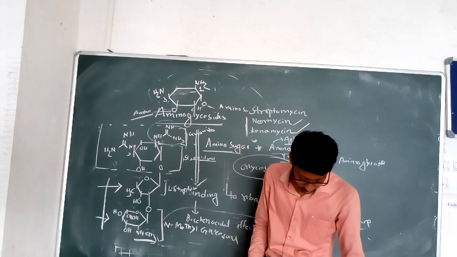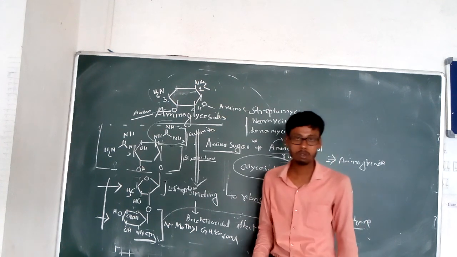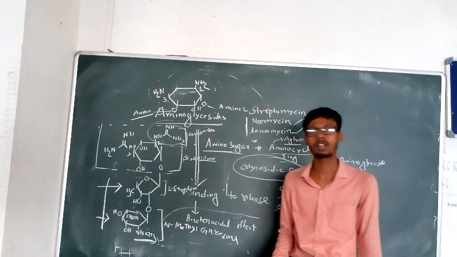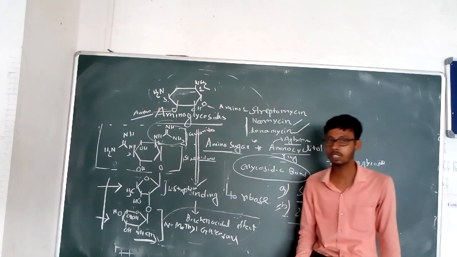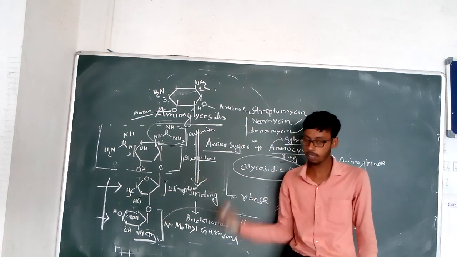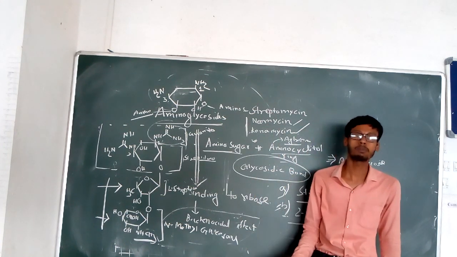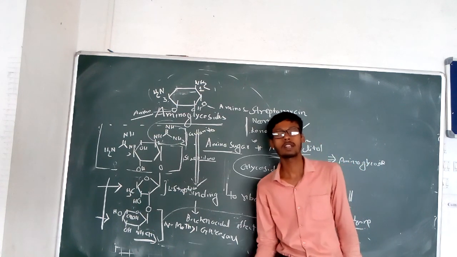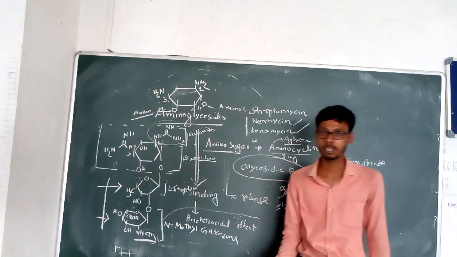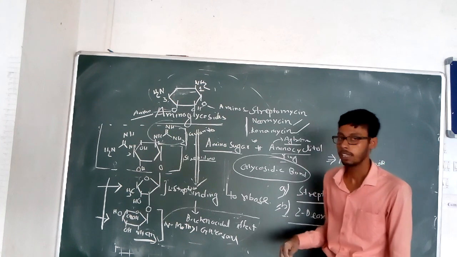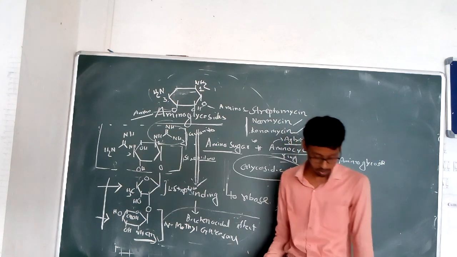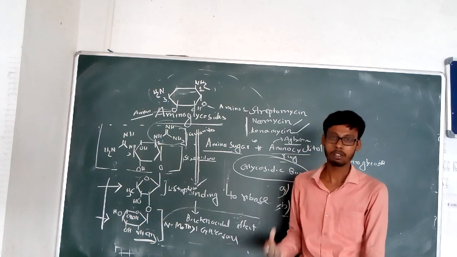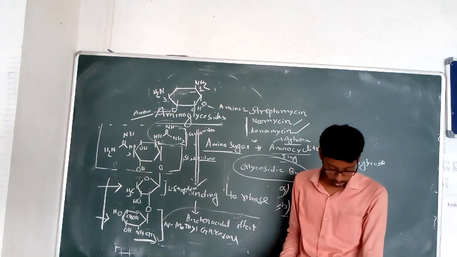Let's discuss the biological source of these aminoglycosides. These are not synthetic. These are generally found from the actinomycetes, and they can also be semi-synthesized, but these are normally biologically isolated.